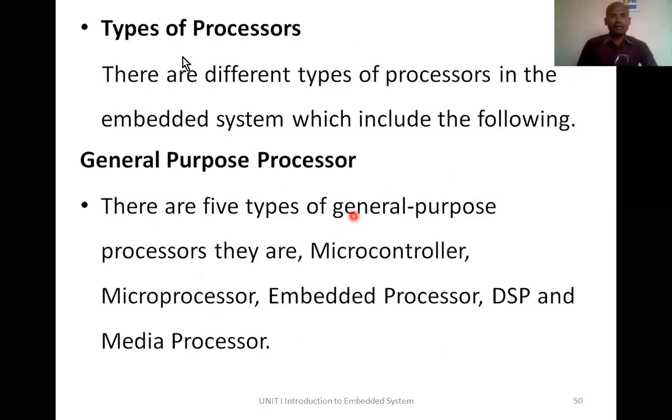Next one, processor and types of processors. Right, we are in the same topic, we have types of processors. So far we have studied what a processor is. Processor means it takes the input data, it processes it according to the program which is being executed in the processor, and produces output results based on the program. Right, that's what a processor is.